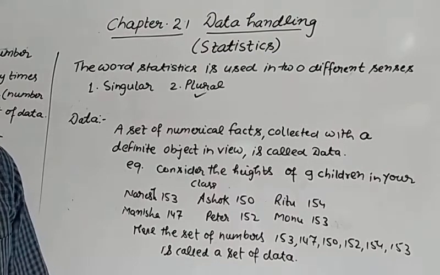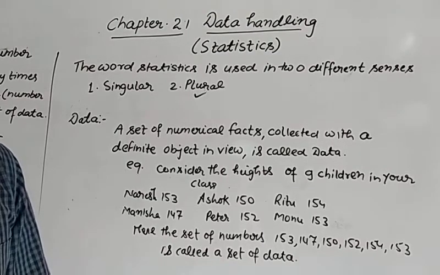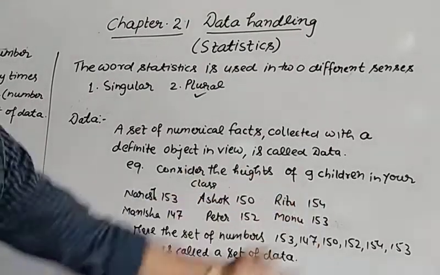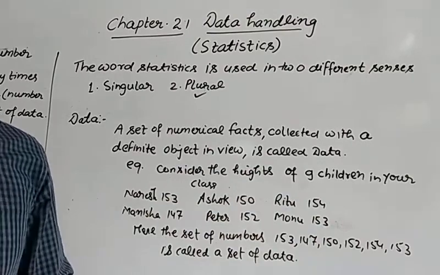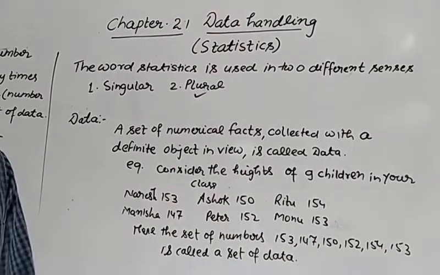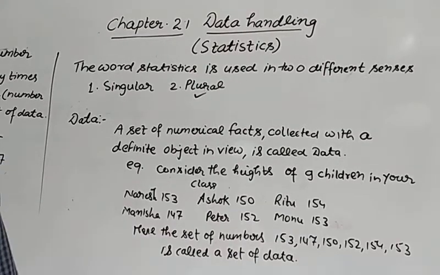Now we have collected data. Which kind of data? The data is of the heights of the students in centimeters in our class. So this way we get some information, and data can be of any type. This is all about heights. You can write the data about the 9 students and the different marks they get in mathematics.